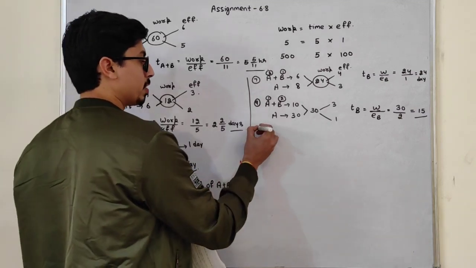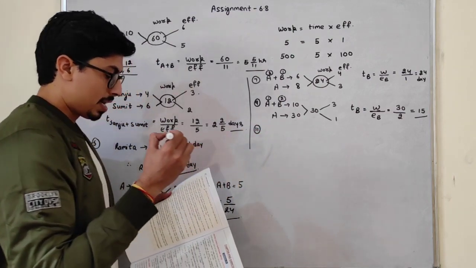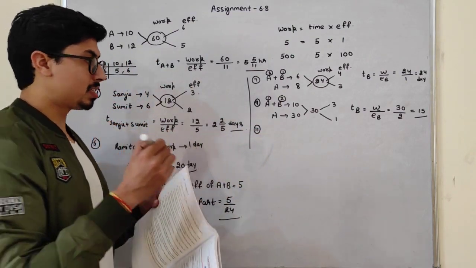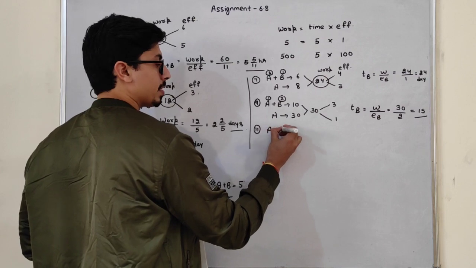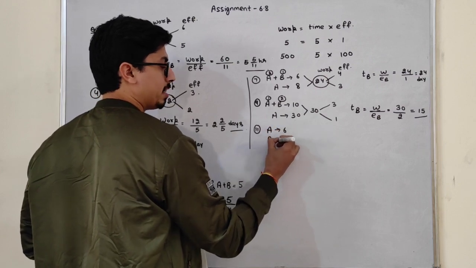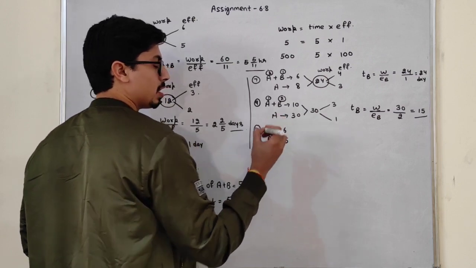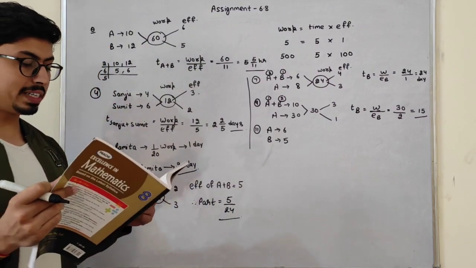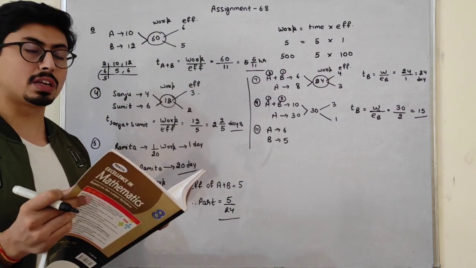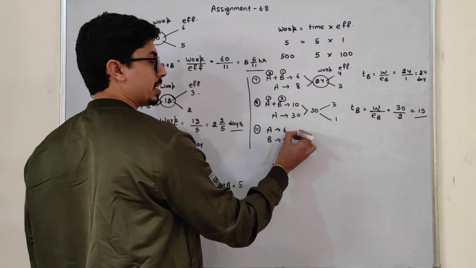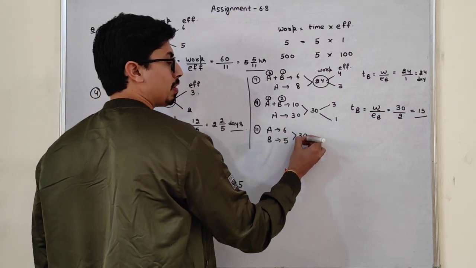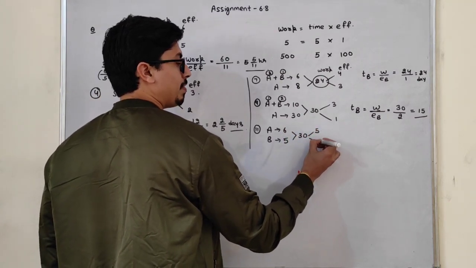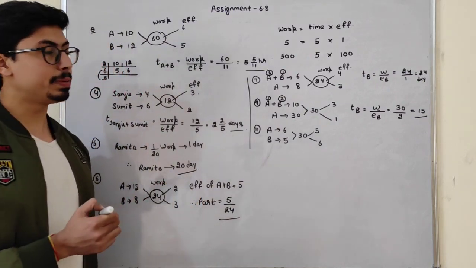See, in question number 11, students, A can complete the work in 6 days. B can complete the work in 5 days. So what I have to do, I have to find the time taken if they both work together. So just take the LCM, this will be 30. So this will be the work, and these will be the efficiencies.